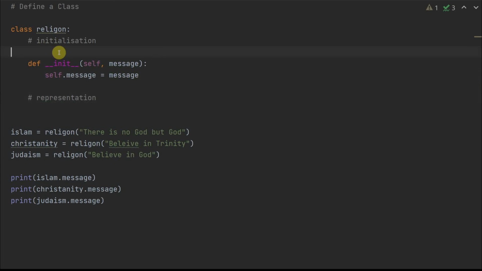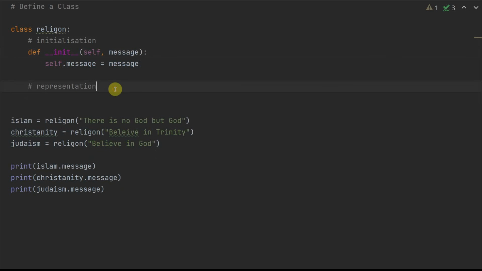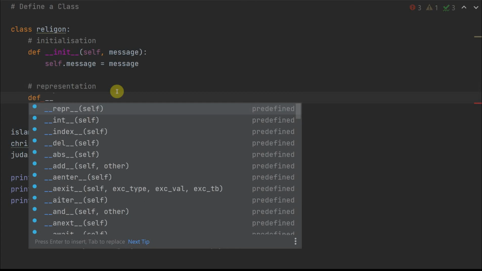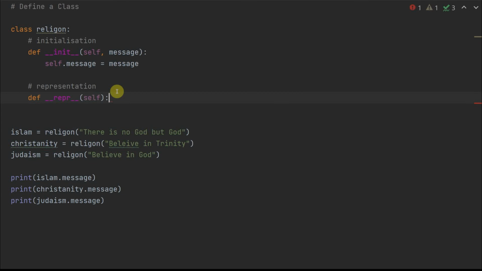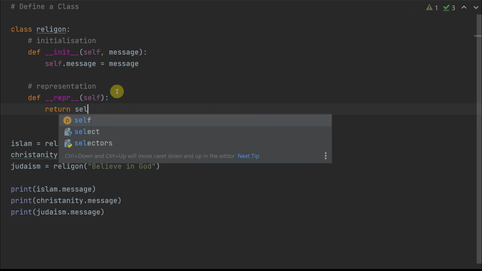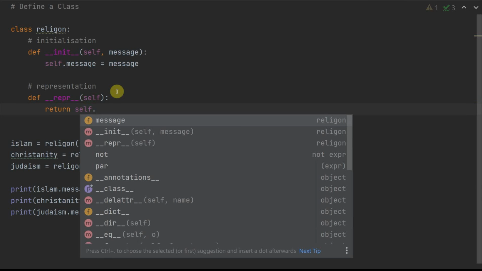Now what does that do is basically you start with def again, two underscores, repr. Again, remember, whenever you're defining a function in a class, it has to start with self. Now what I say is, every time I'm defining an object with a certain message, you should return that particular message itself.